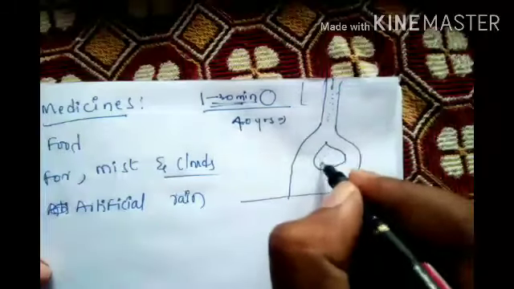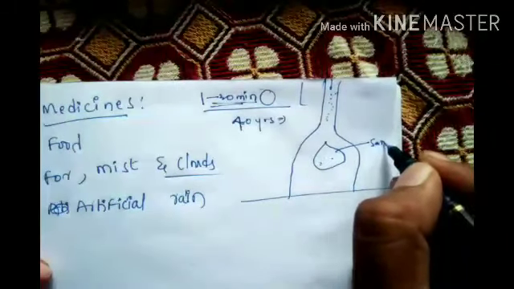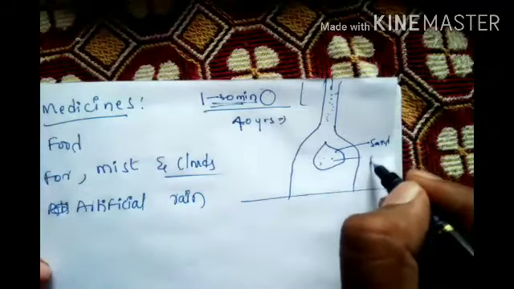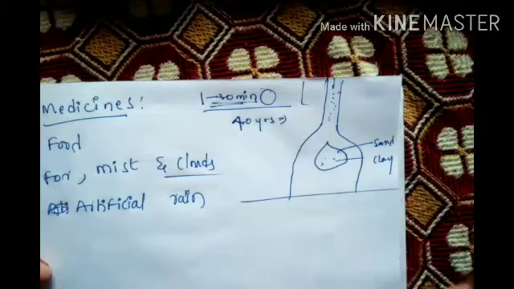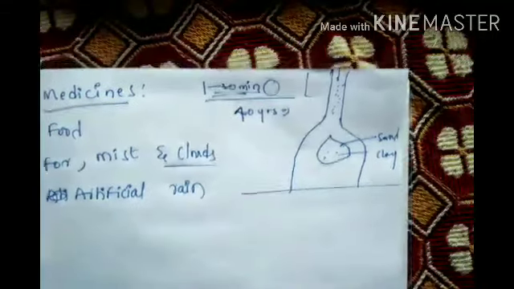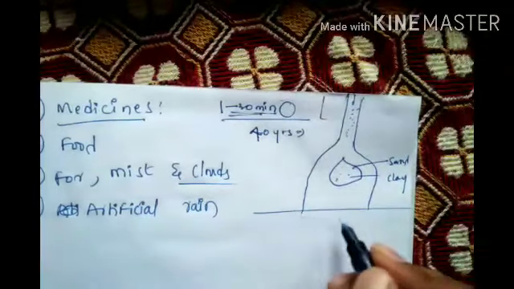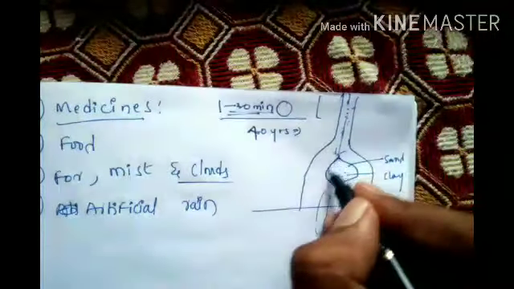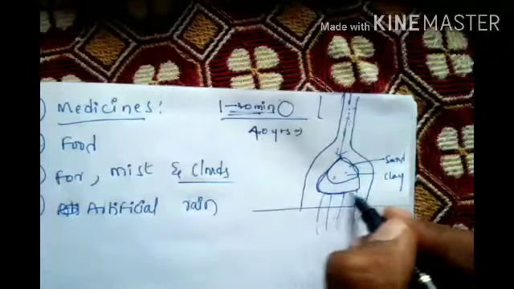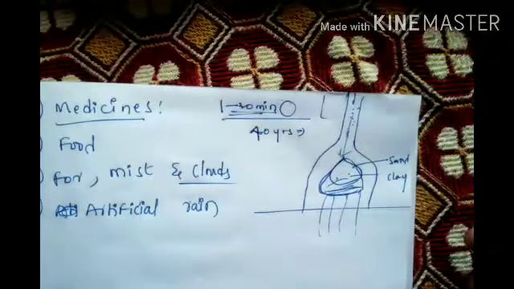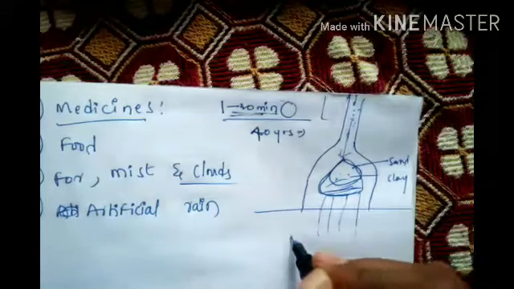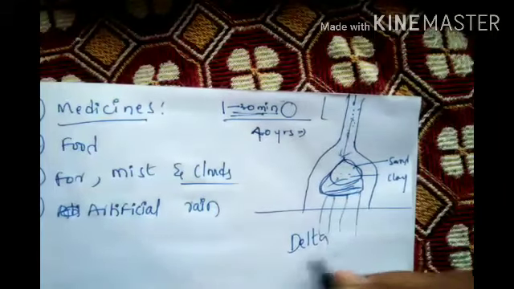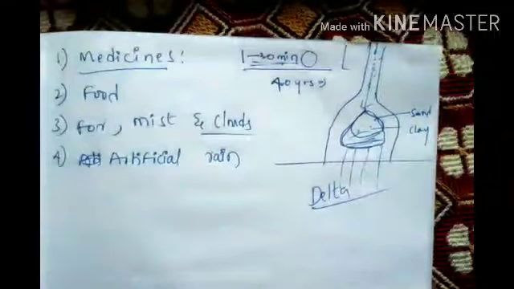Now what is this? Sand and clay, small particles coagulated by the salt of the water. The ocean is pushing this side, the river is coming this side. At that time it is forming this. Okay, this is the formation of a delta. Delta here does not mean our delta, it means something different.